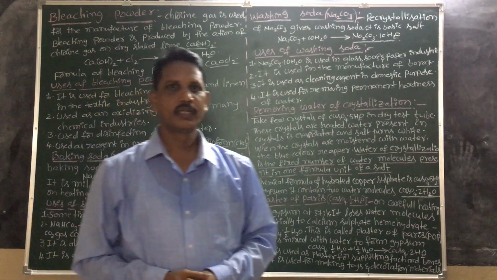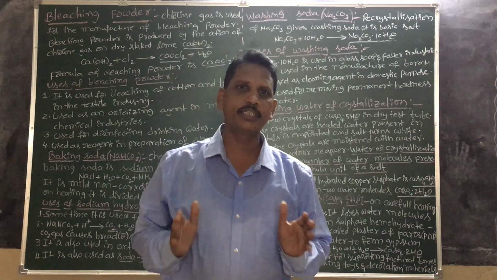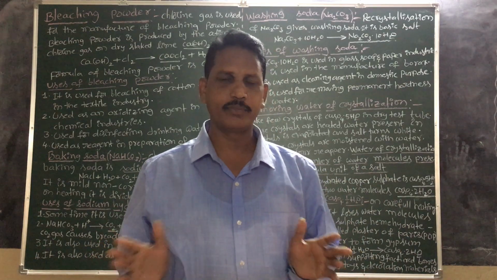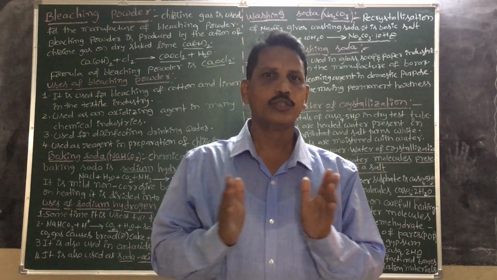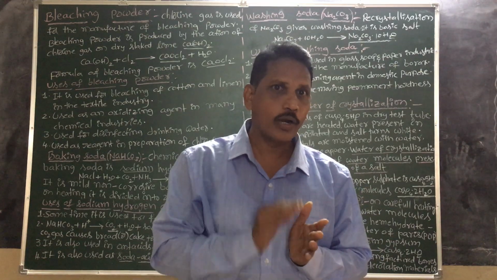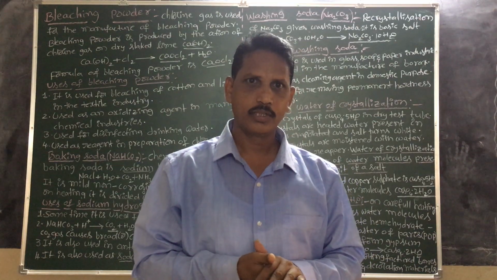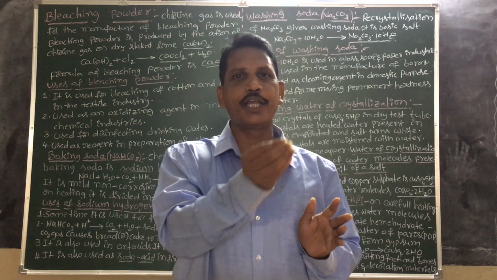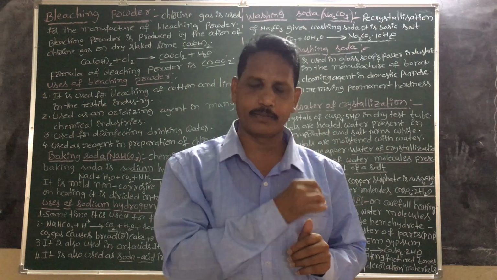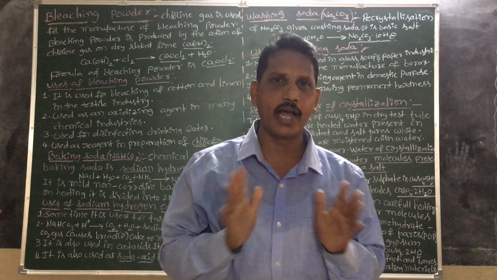Okay, students. Now, washing soda. The chemical name of washing soda is sodium carbonate, Na2CO3. The formula of washing soda is Na2CO3·10H2O, called hydrated sodium carbonate. Hydrate means water. Hydrated sodium carbonate is called washing soda.